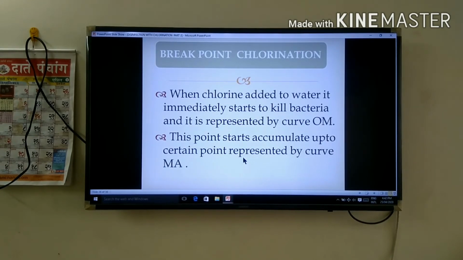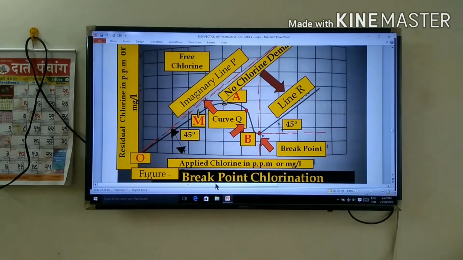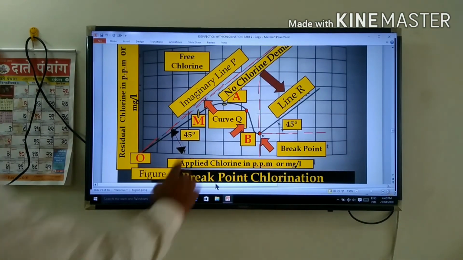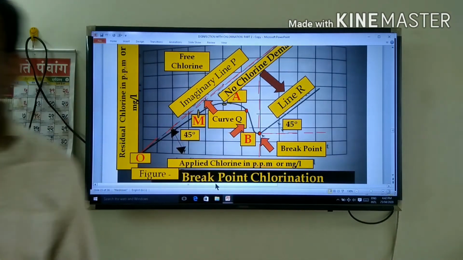Then the residual starts to accumulate up to a certain point, represented by curve MA. That is, from M to position A, there is the first curve. It is called MA. See in the figure.